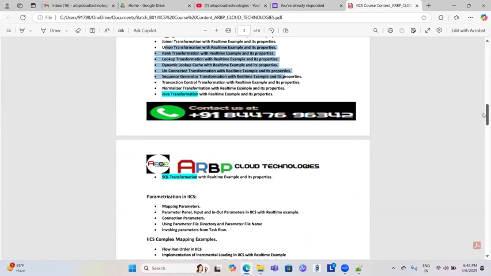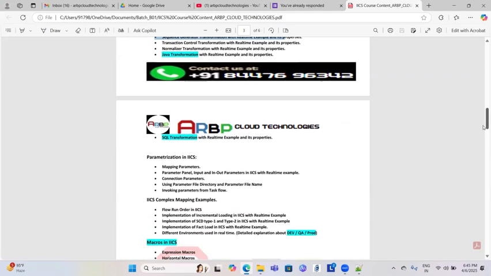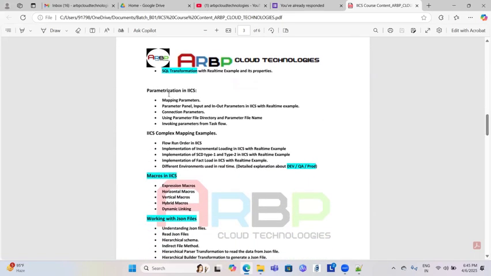All the transformations, including normalizer, Java, and transaction control, will be explained. After that, how to parameterize mappings: mapping parameters, the parameter panel, input and input-output parameters, connection parameters, using a parameter file directory and parameter file name. Then IICS complex mapping examples and flow run order.